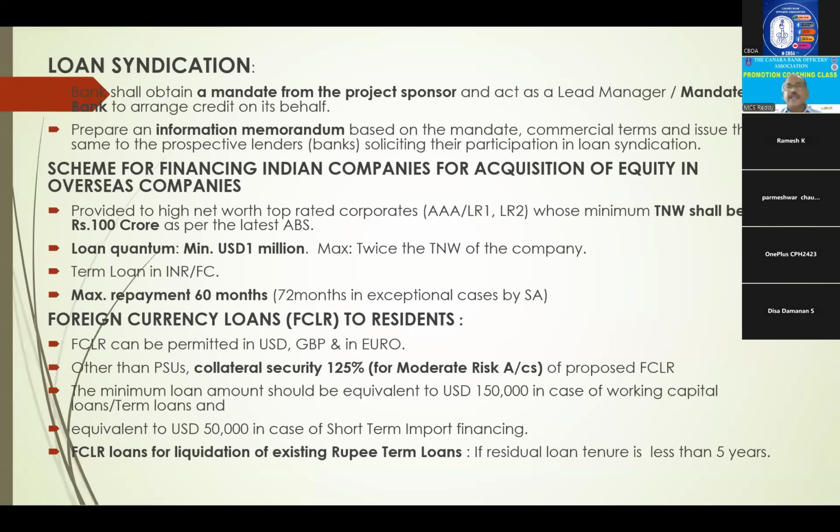Next, FCLR, foreign currency loans to residents. This is also a question recalled from 2 years back. They asked about currencies. FCLR is given in 3 currencies: USD, GBP or Euro. Next, collateral security 125% is required for moderate risk accounts other than PSUs. Second, minimum loan should be 1,50,000 in case of working capital or term loan, and minimum $50,000 in case of short-term import financing. For liquidation of existing loans, also we will give. In such cases, the residual tenure of that loan should be not less than 5 years.